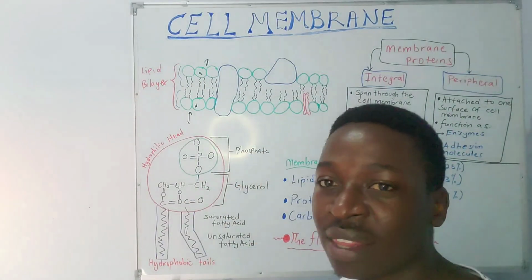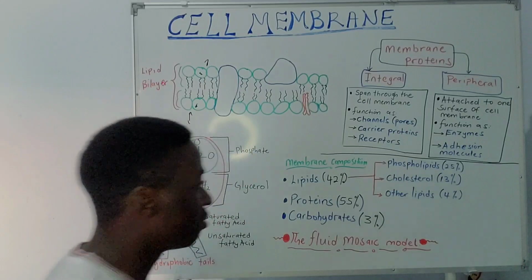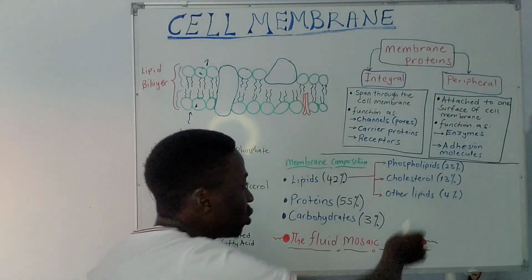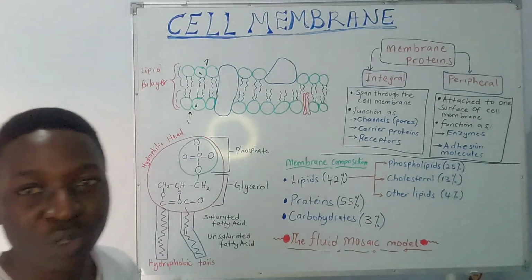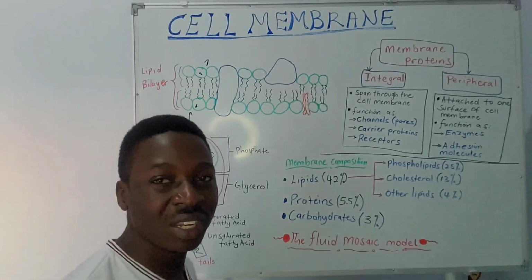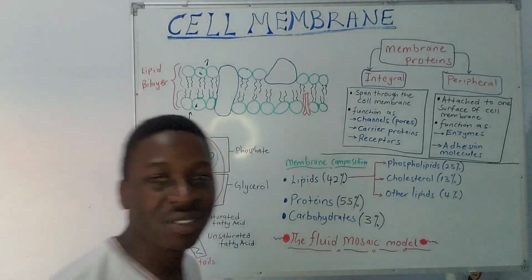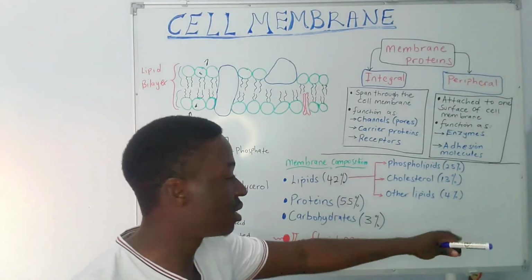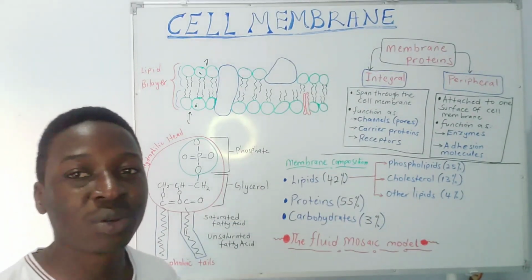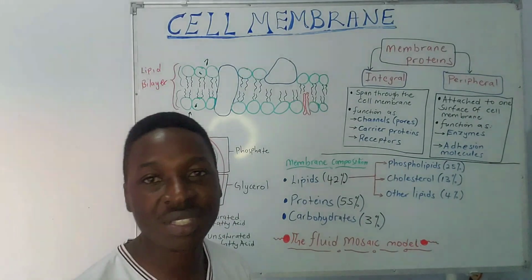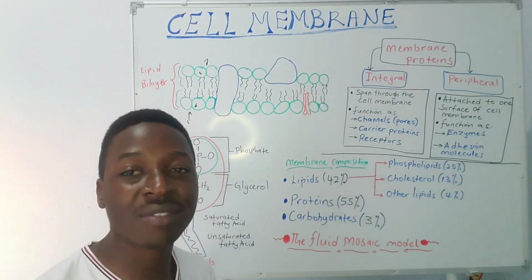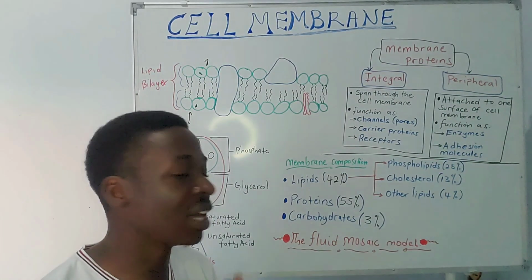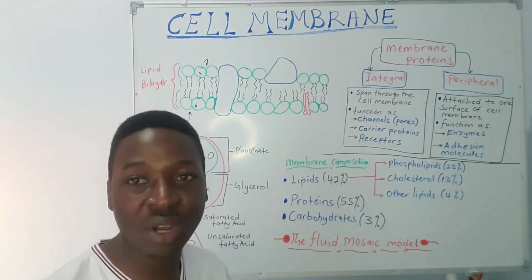Typically, the lipids that occupy the biggest composition are called the phospholipids, that make up about 25% of the total lipids within the cell membrane. And then cholesterol also plays a very wonderful role in the cell membrane and occupies about 13%, followed by other lipids, which make up about 4%. And some other lipids are what we call sphingolipids, that have a role in cell connectivity and also a role in nerve transmission and signaling.